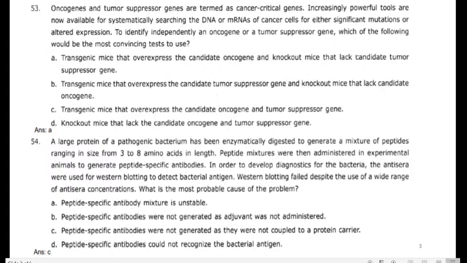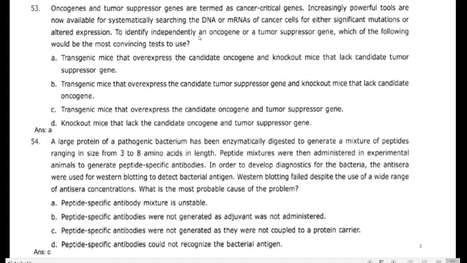If there is no oncogene in the mice, that is knockout mice that lack the candidate tumor suppressor gene. Okay, there is no tumor suppressor gene. This is the most convenient test. Next question. Okay, for example, one more thing about this oncogene treatment.